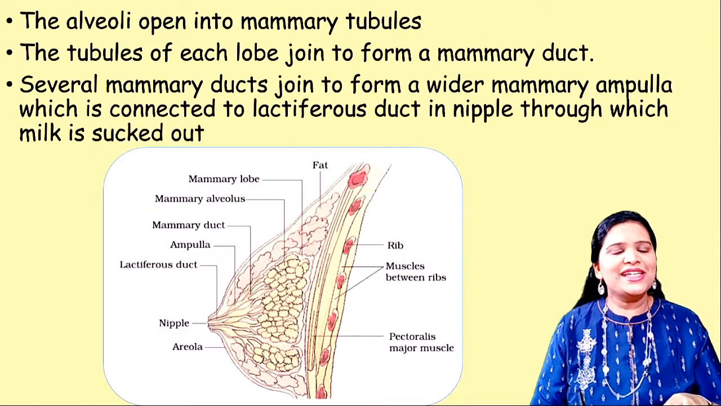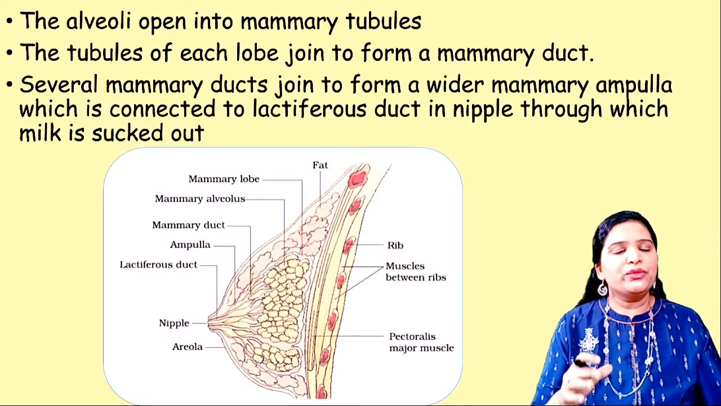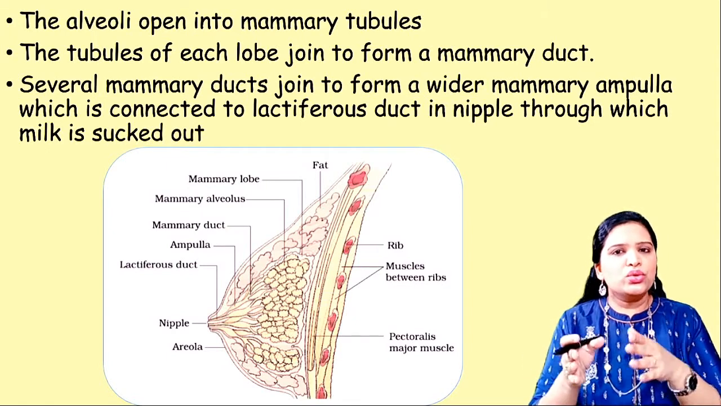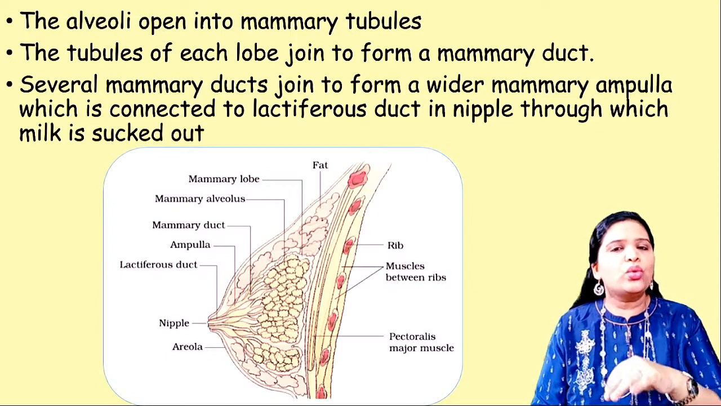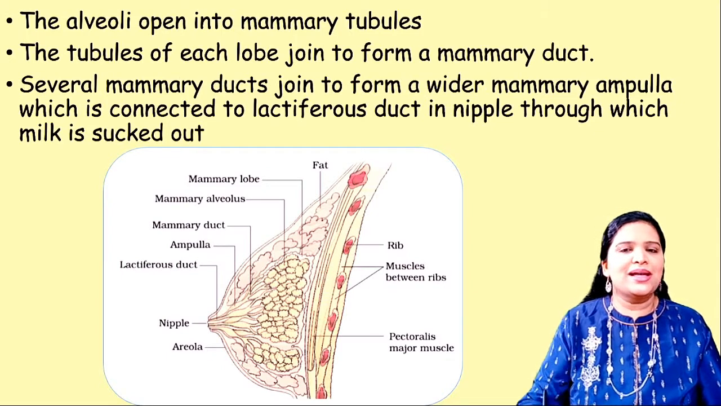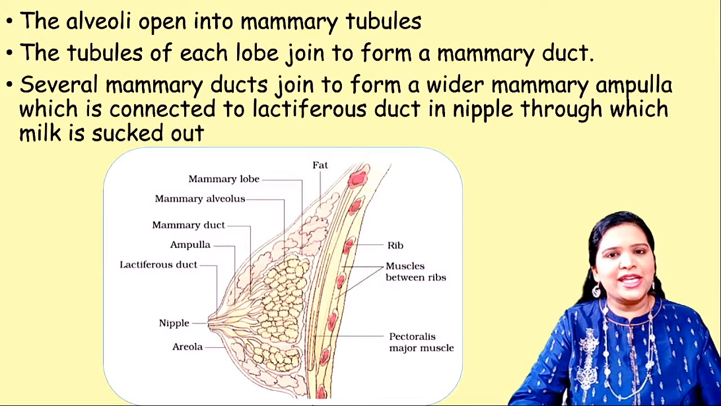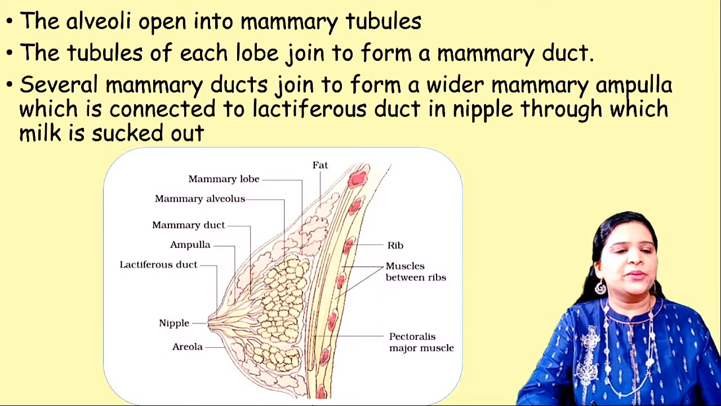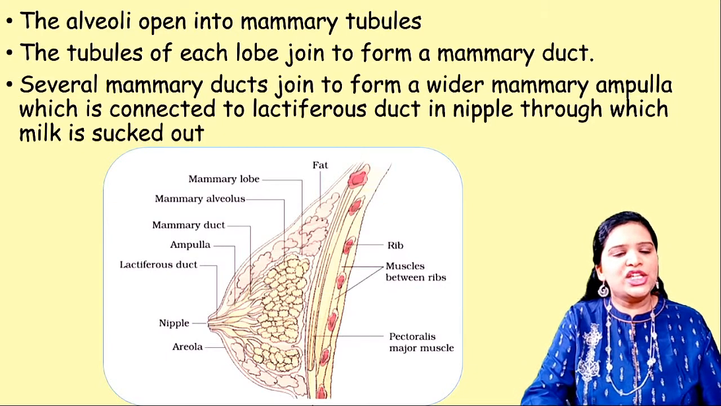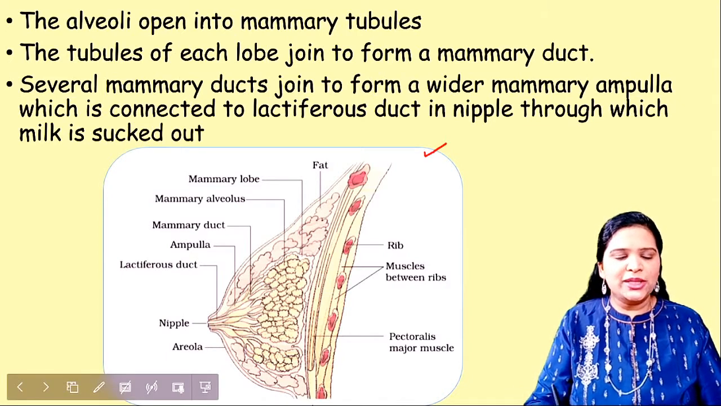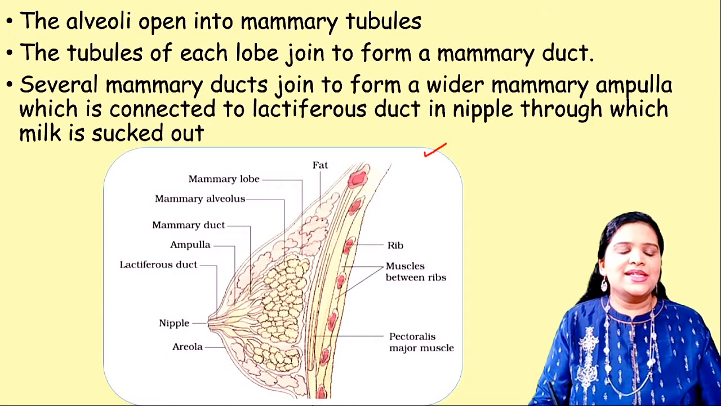Now let's see the milk secretion pathway. We now know that the alveoli contain the epithelial cells which secrete the milk. So how does that milk get released out? Through which pathway? That is the milk secretion pathway, which is very important from the exam point of view. See here, the alveoli open into mammary tubes. This is the picture given in the NCERT book. We'll just go through this at a glance.